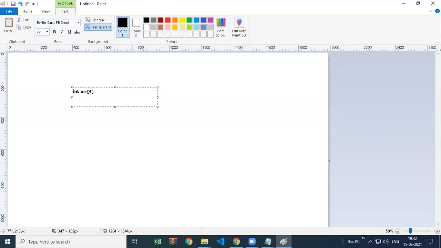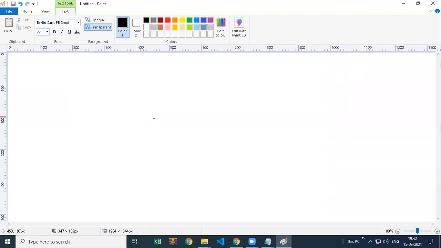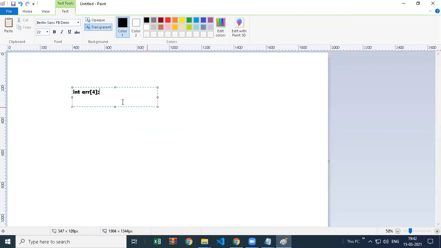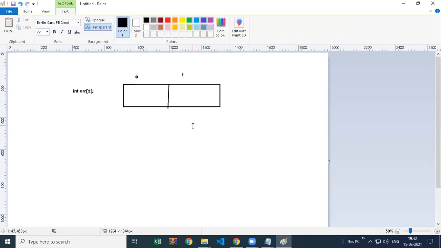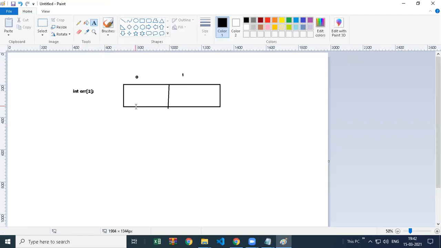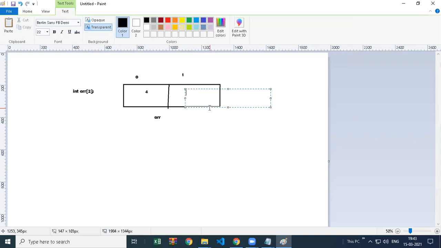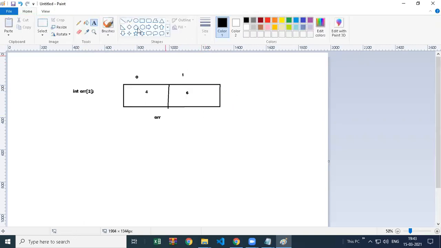Whenever you create an array with, let's say, size 2, it will create one array, and in this array we can only hold two values: 0 position and 1 position. Correct? When you say ARR2, the array is created, it can hold two values. So I am storing values 4 and, let's say, 6. But after this, if I want to store more values, it is not possible, because you have already given array size 2, so you can only store two values.